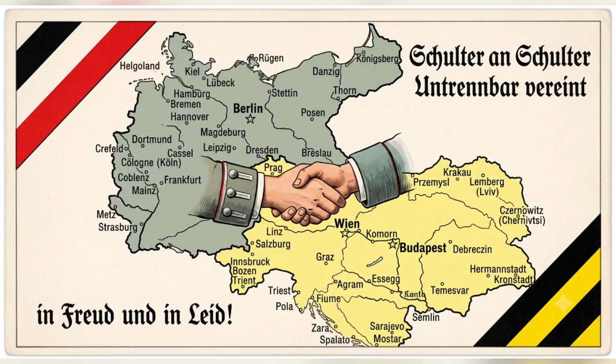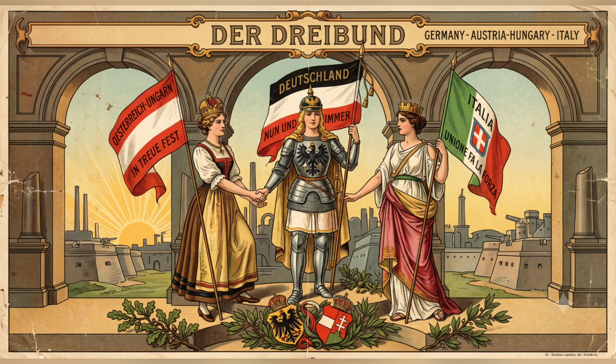In 1882, Bismarck expanded the Dual Alliance by bringing Italy into the agreement, creating what became known as the Triple Alliance. Italy had only recently unified in 1861 and was still considered a relatively weak power, but it had ambitions to become a major force in Europe. Joining the alliance gave Italy greater prestige and strengthened its position in international affairs.